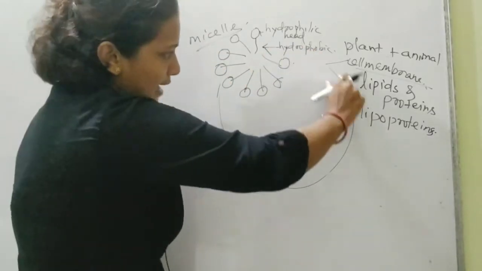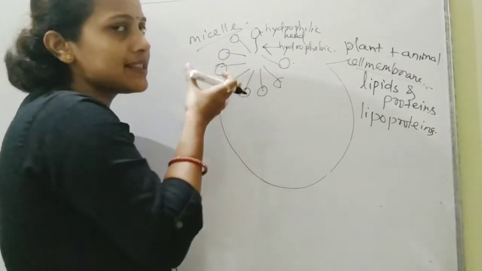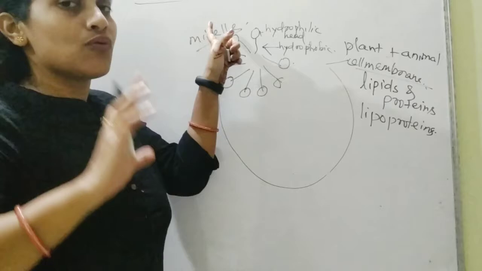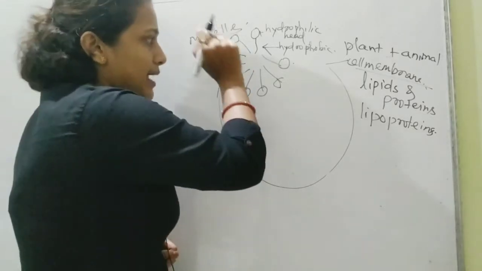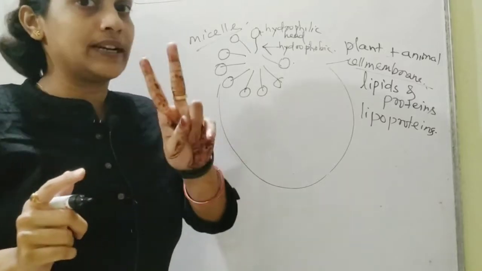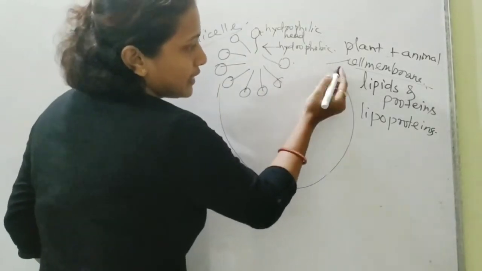Now why am I talking about this micelle and the structure in which you can see the tendency of the hydrophobic tails towards each other while the hydrophilic ends face the water? The exact same type of thing you will see in the bilayer. Bilayer means two layers. Please focus. Bilayer means two layers. Now what are the two layers? How are they arranged?